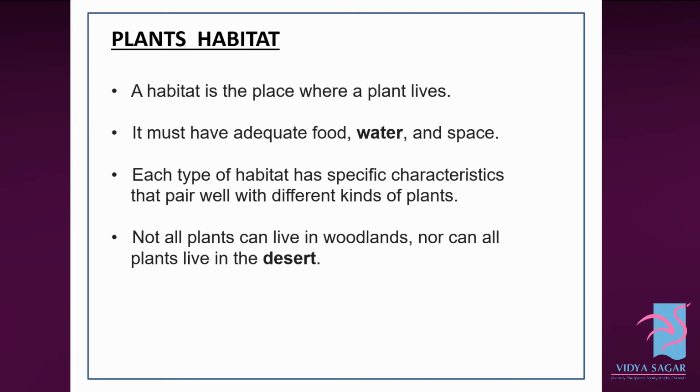A plant's habitat. A habitat is the place where a plant lives. It must have adequate food, water and space. Each type of habitat has specific characteristics that pair well with different kinds of plants. Not all plants can live in woodlands, nor can all plants live in the desert.